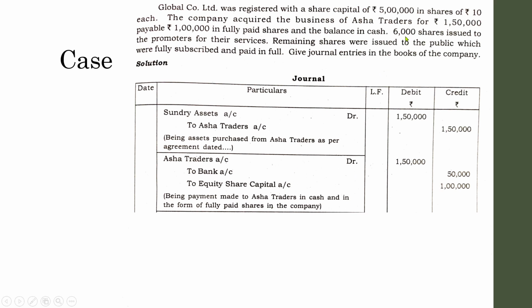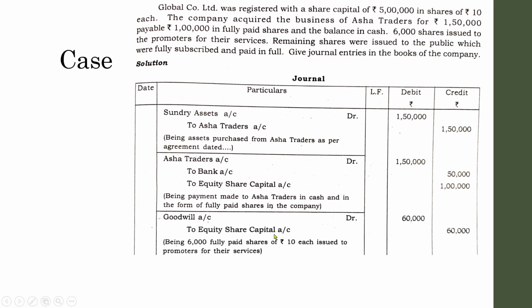Next one, 6,000 shares were issued to the promoters. We have discussed that. A promoter is one who promotes the working activities or performance of the company in public to create a good image. So for their valuable services we have to pay them remuneration. Here 6,000 shares were issued to the promoters for their services. So the entry will be, we have learned that goodwill account debit to equity share capital.